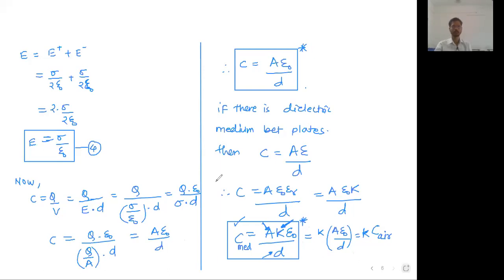Now there will be questions something like this. Questions will be based on proportionality, ratio type of questions. What is the capacity of a parallel plate capacitor? A K epsilon 0 upon D. Now they will give you a first capacitor and a second capacitor.